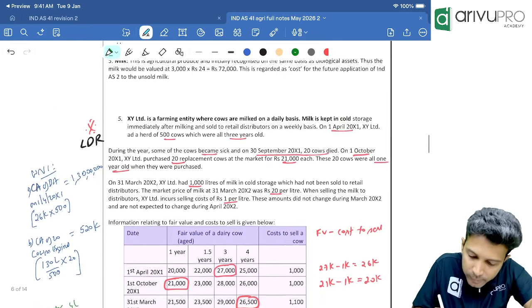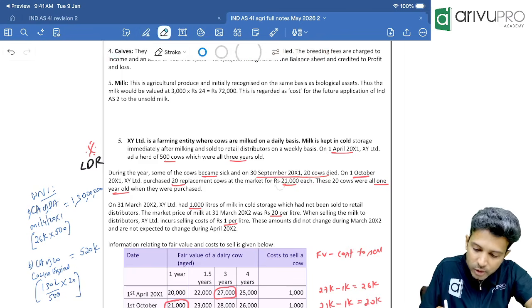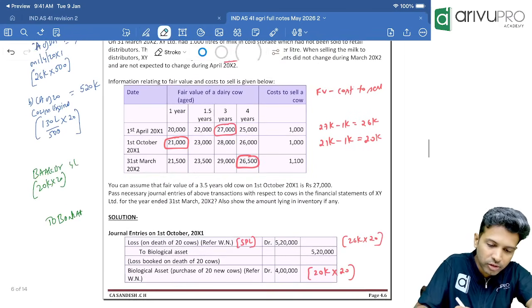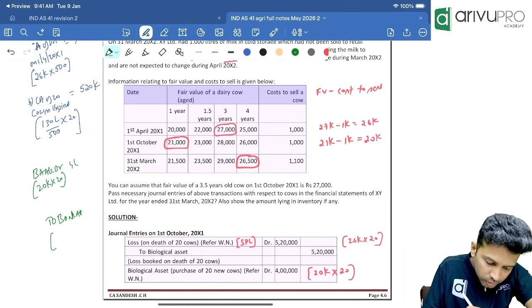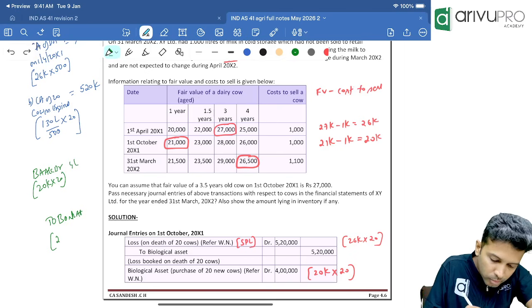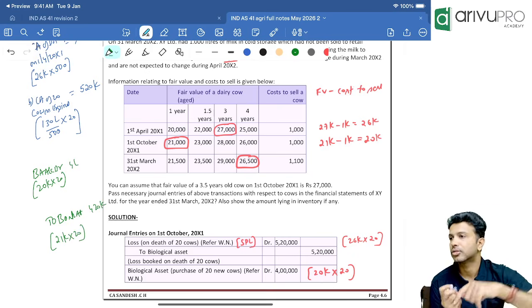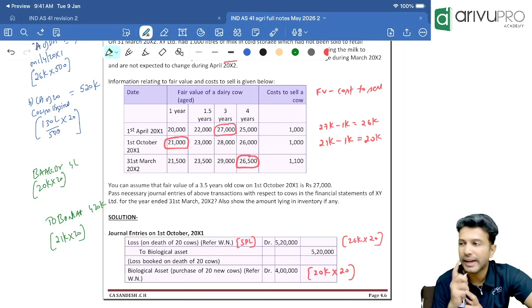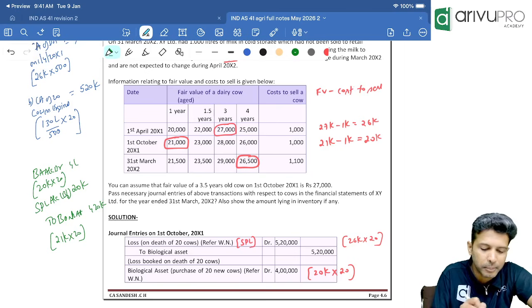Sir, one cow we have purchased for 21,000. They only told here. One cow we have purchased at 21,000. That means what is the total outflow? We have purchased one cow by paying 21,000 and 20 cows we have purchased. How much is that? 4 lakh 20,000. Debit 4 lakh, credit 4 lakh 20,000. Entry matching or balancing figure? The 20,000 is the loss on initial recognition. That will go where? SPL. Calculated or balancing figure? Balancing figure.